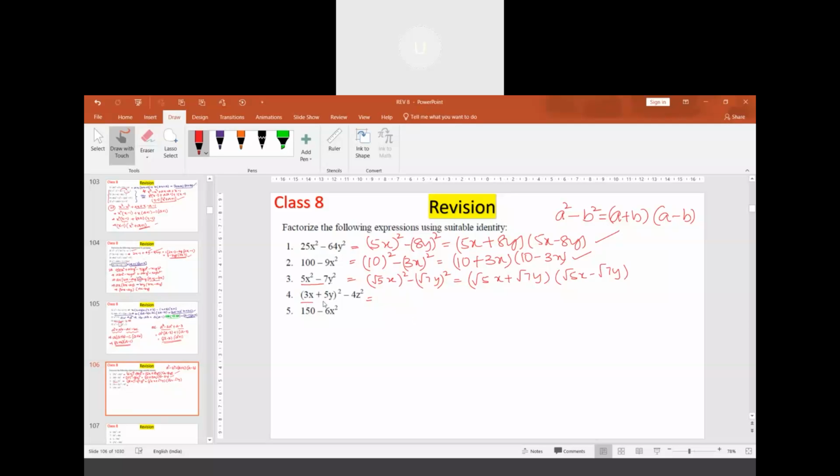But if you observe this particular thing, 4z square is nothing but 2z whole square. So we get a square minus b square: 3x whole square plus 5y whole square minus 2z whole square. Now you use the identity: 3x plus 5y plus 2z into 3x plus 5y minus 2z.